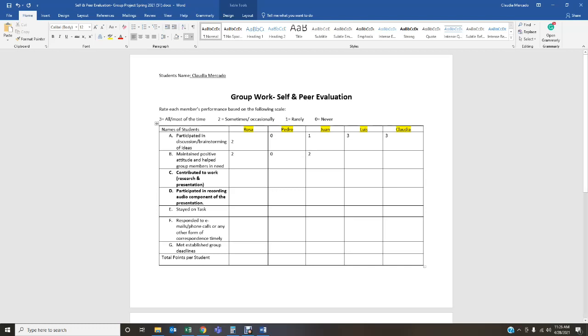After you're done filling in all of this information, you're going to go to the bottom and you're going to tally up the points, whatever the number of points are. You're going to go and do that.